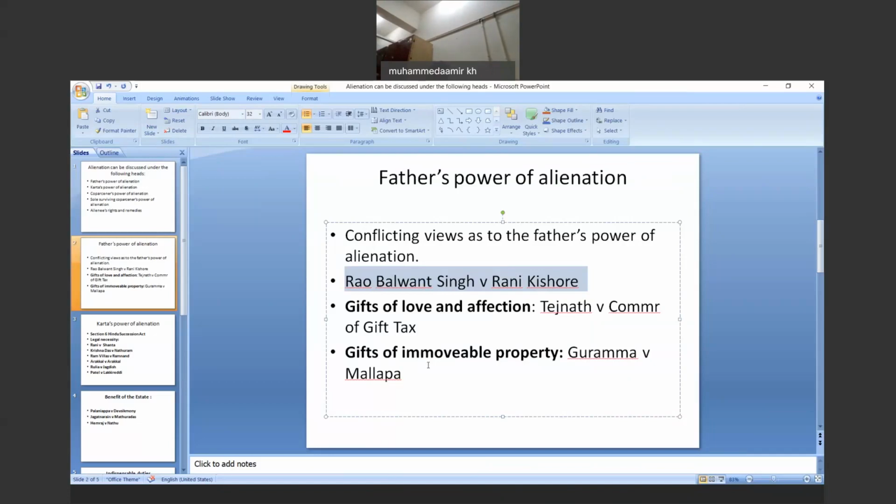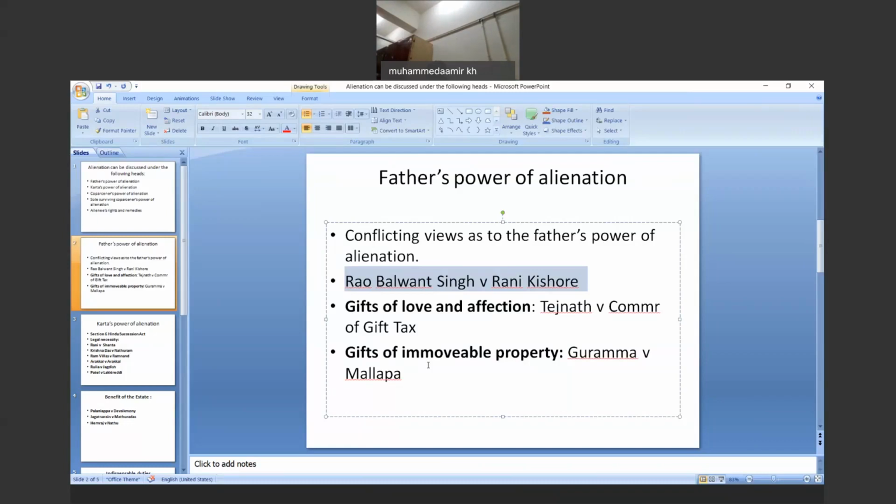The concept of succession or inheritance we have already discussed in detail regarding the Dayabhaga school, so I am not going into detail again. You may refer to my previous lectures in which we discussed the differences between the Mitakshara school and the Dayabhaga school.